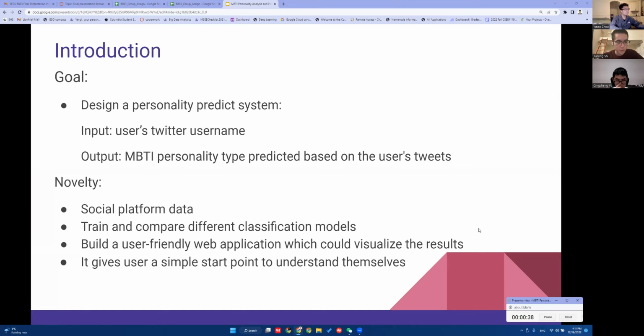However, by using social platform data, we could train and compare different classification models, pick the best one, and combine it into a user-friendly web application. So the user could get their personality type result faster and easier. Also, it gives users a simple starting point to understand themselves.